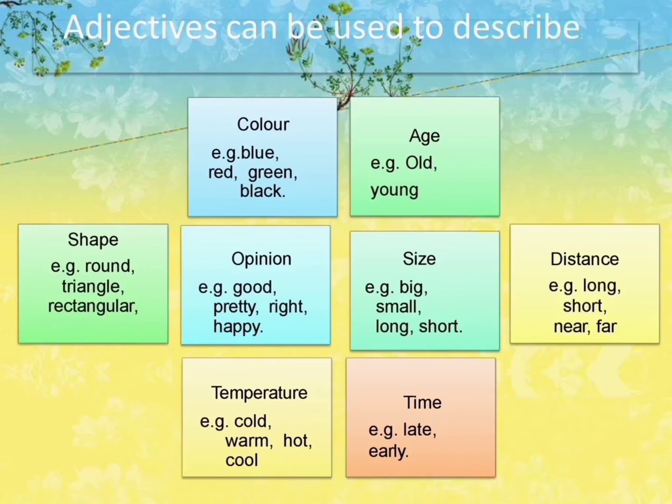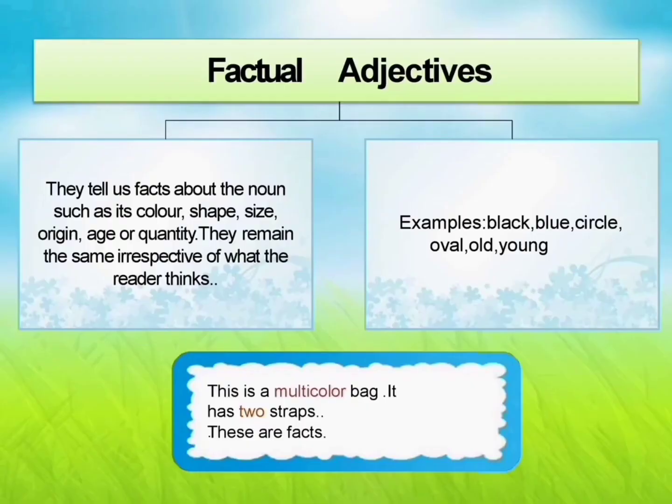Then what is an opinion? Opinion differs from person to person. If I had an opinion, you had your own opinion, right? Likewise, opinion differs from person to person. Facts won't change from person to person. So factual adjectives tell us facts about a noun such as its color, shape, size, origin, age or quantity. They remain the same irrespective of what the reader thinks.